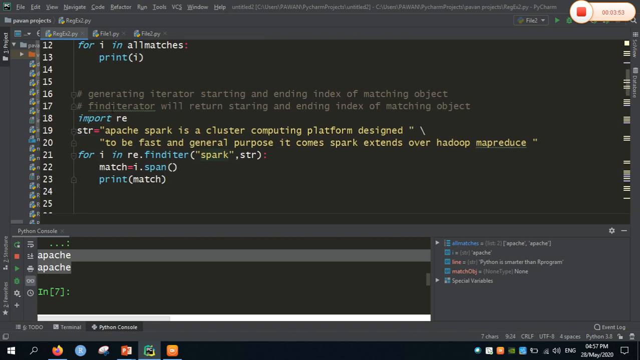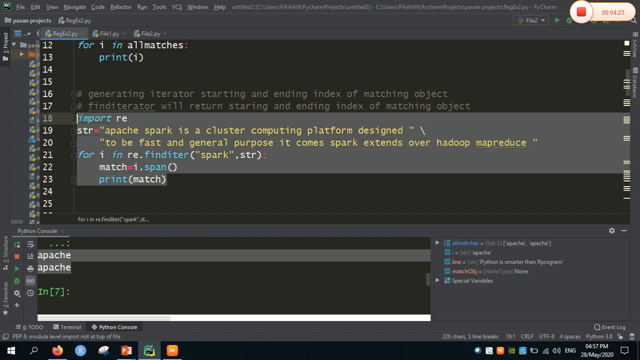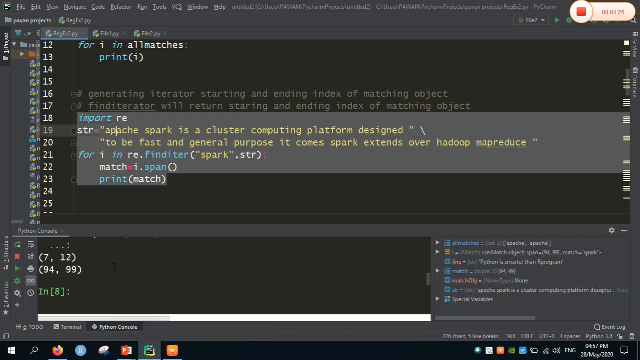Now, how can we generate the iterator? Generating the iterator gives the starting and ending index of a matching object. Here I am going to select the starting and ending index of a particular string. For example, here I have taken a certain string. So for i in re.finditer, which is a default method in Python in order to generate the iterator, I am going to search for the word spark, and I am going to print how many times the spark has occurred in the given string along with the starting and ending index. So let me run the code first.